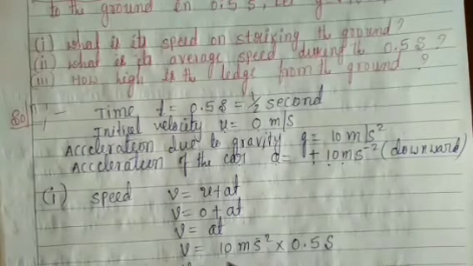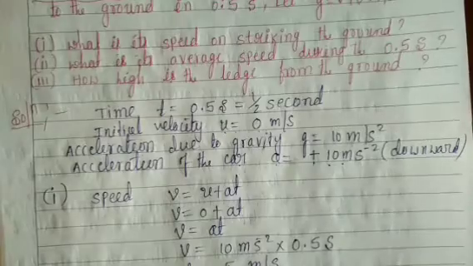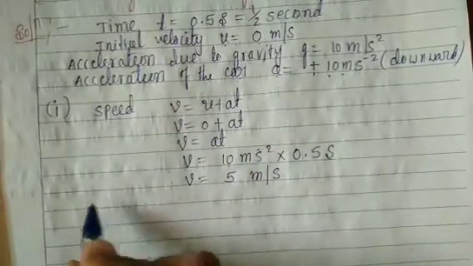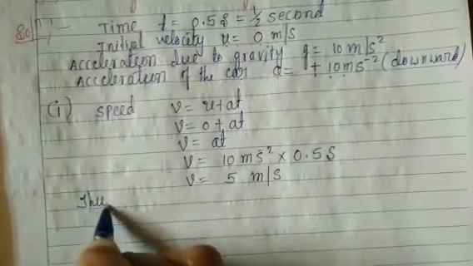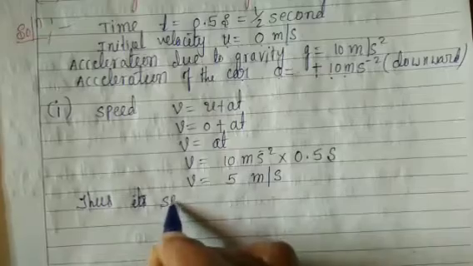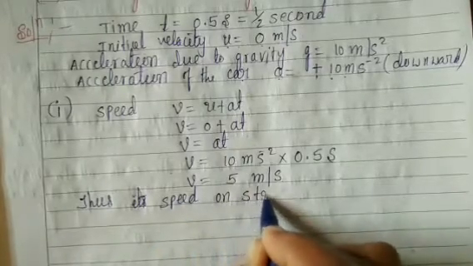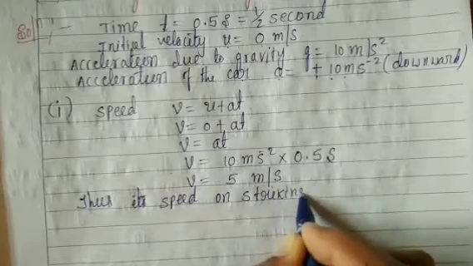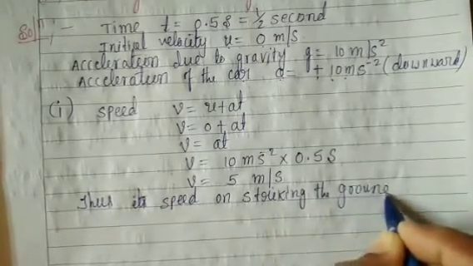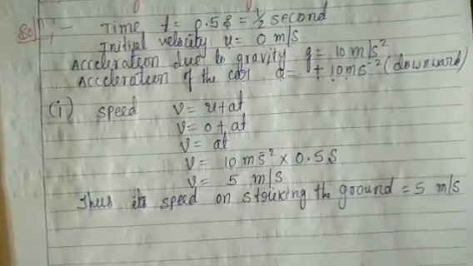V is equal to 5 meter per second. Thus its speed on striking the ground is equal to 5 meter per second.